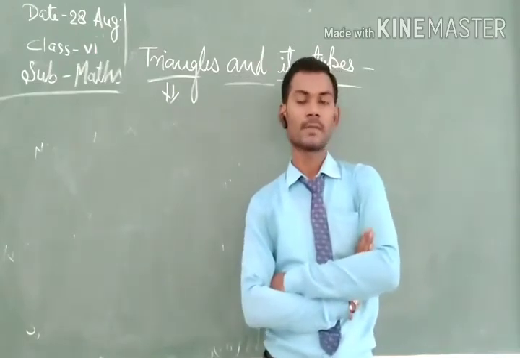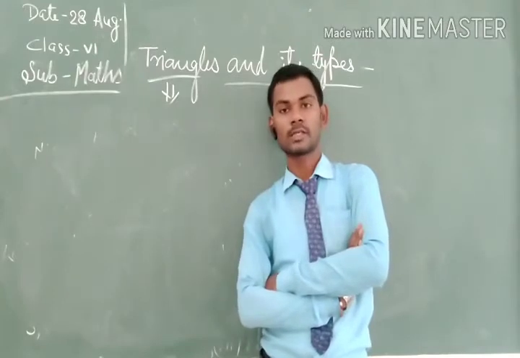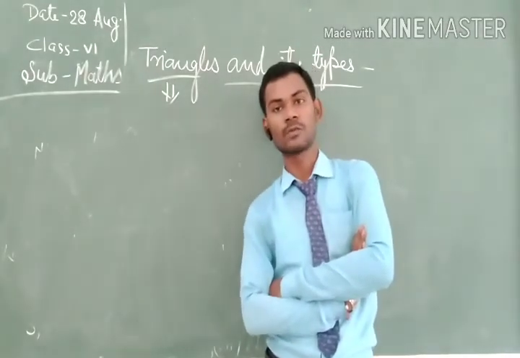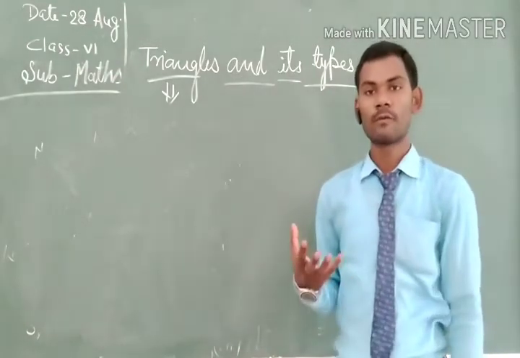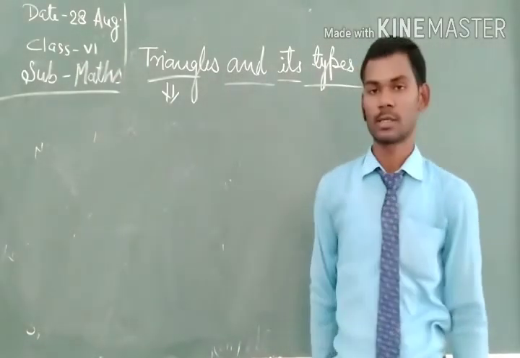Or we can say that a triangle is a three-sided closed figure.